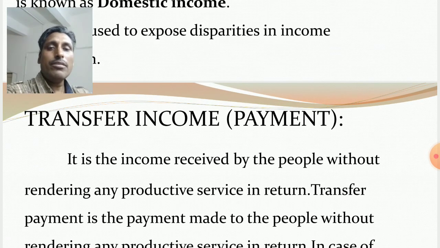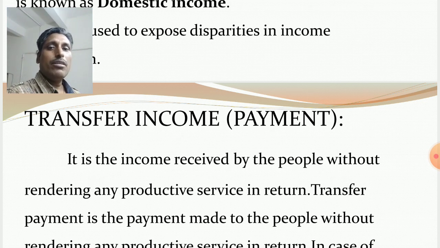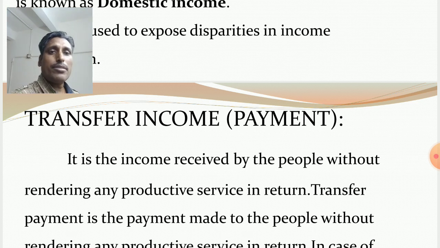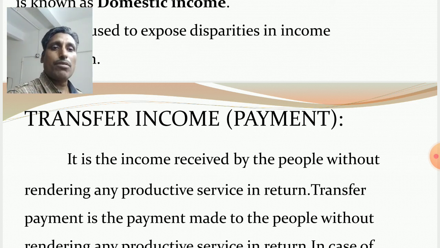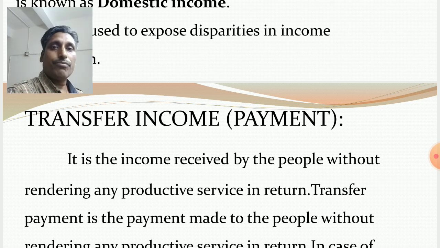Then next one, transfer income or payment. It is the income received by the people without rendering any productive service in return. For example, the government provides old age pension, unemployment allowance, scholarships, subsidies to the people.